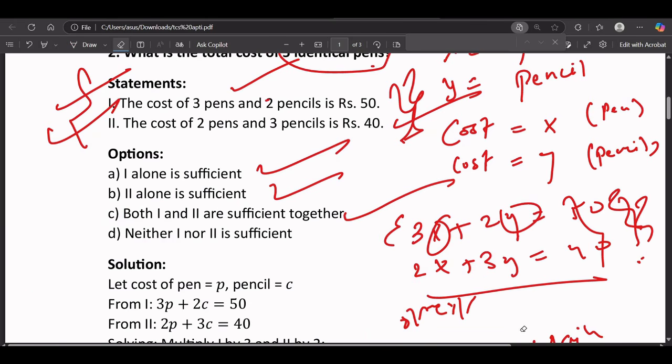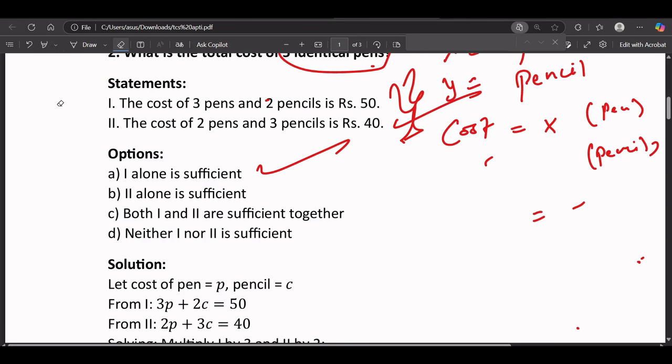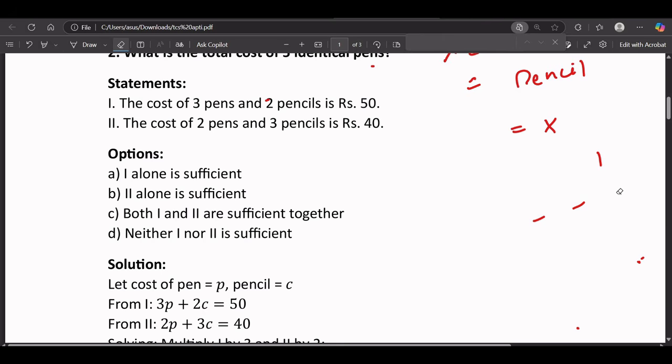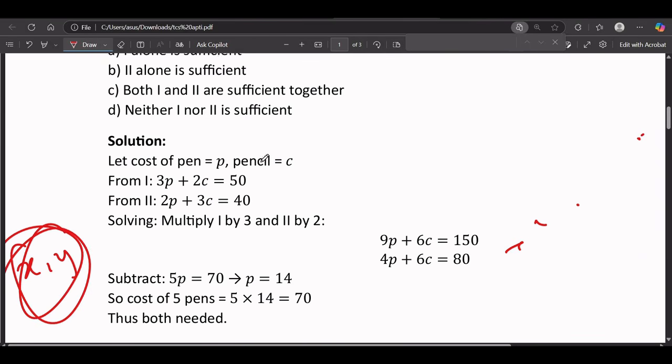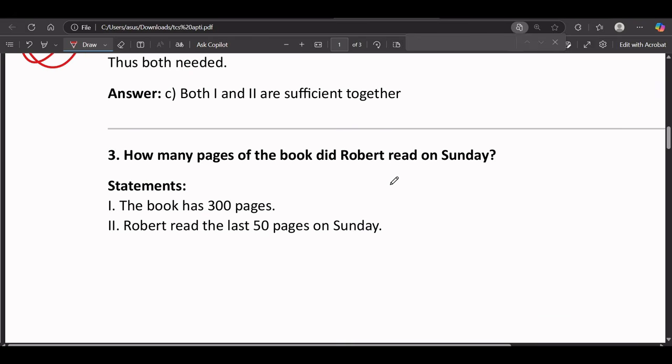Only using the first statement or only the second statement, we cannot solve this question. I'm just explaining the overall things, that's why I'm taking a little bit of time, otherwise the questions are easy.